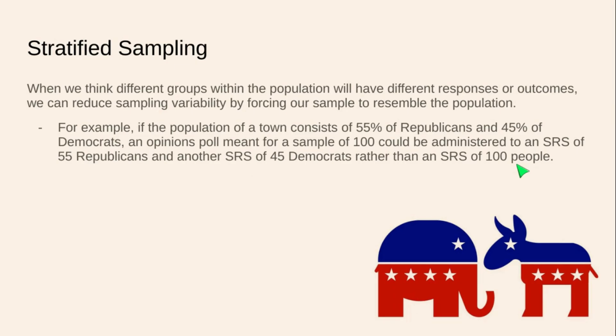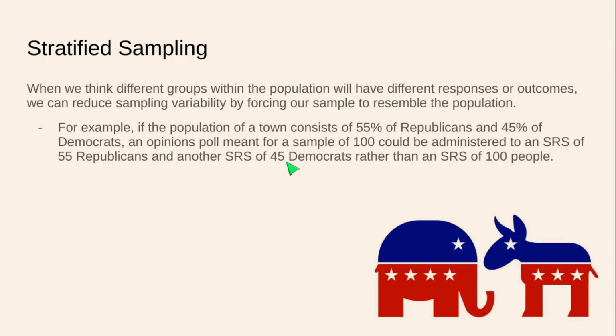So a simple random sample of any 100 people could consist of 55 Republicans and 45 Democrats. It could consist of 60 Republicans and 40 Democrats. It could consist of an even split or any other combination you can conceive of. But a stratified sampling technique would force this 55-45 proportion to hold in our sample. 55% Republicans, 45% Democrats. Well, of the 100 people, we want exactly 55 Republicans and exactly 45 to be Democrats.